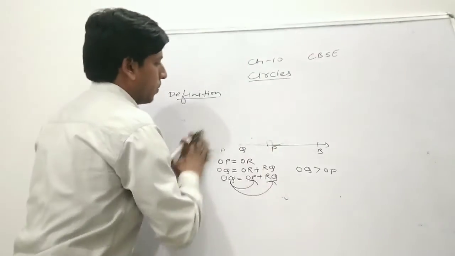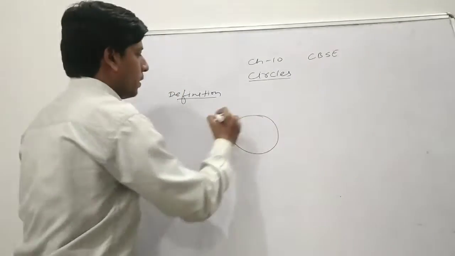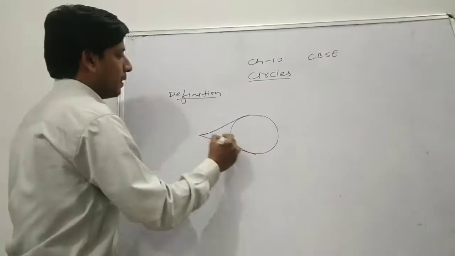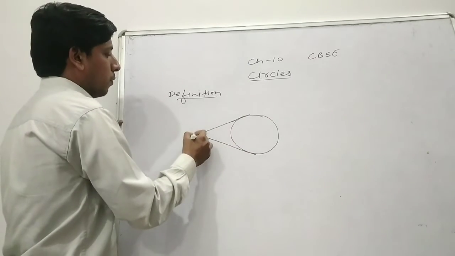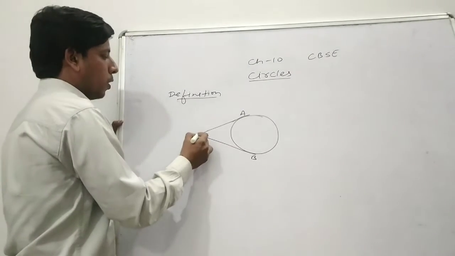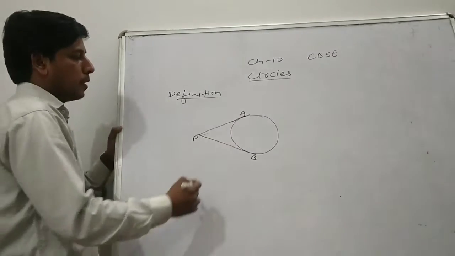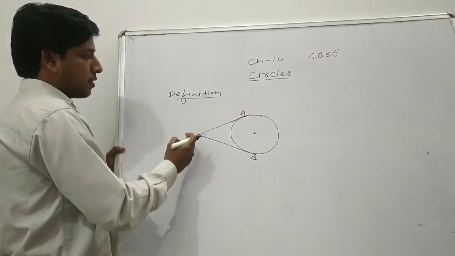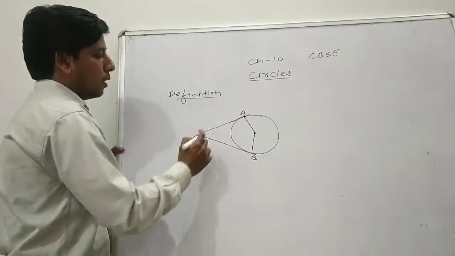Now theorem number 2: from an external point, as I told you, we can draw only 2 tangents. The theorem says that the lengths of the 2 tangents will be equal. What is the length of a tangent? The length of a tangent is the distance from the external point to the point of contact. So the theorem is that tangents drawn from an external point are equal in length. We are going to prove it.